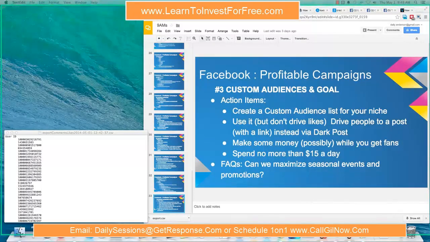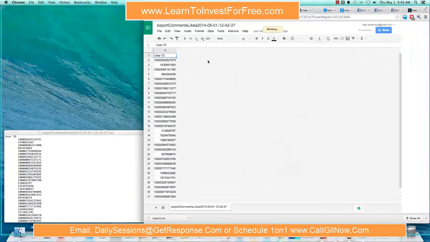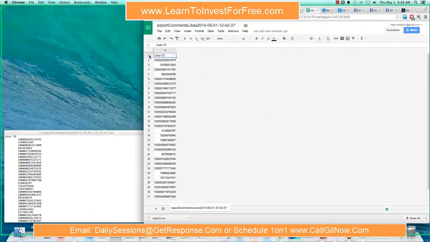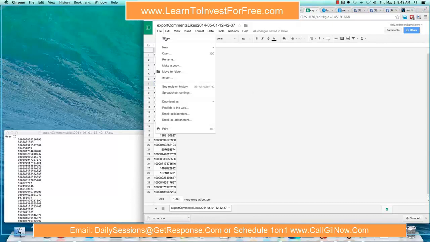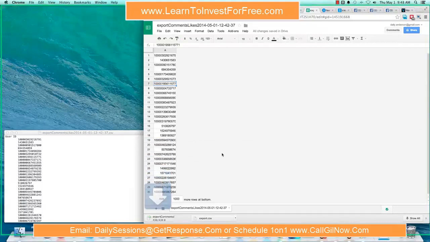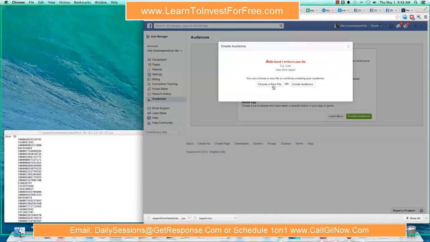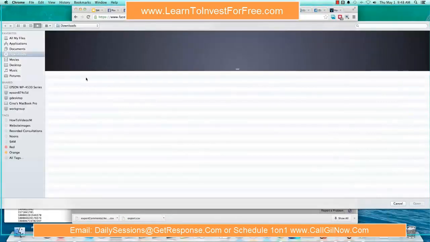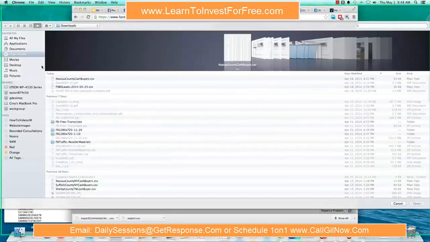So this is my little Google. I uploaded it into Google Docs. I'm going to delete my user ID row. I think it's supposed to only be text. And then I will re-download this file. Download as CSV. Okay, CSV. And we will go back to our custom audiences. Choose a new file. Hopefully this works.